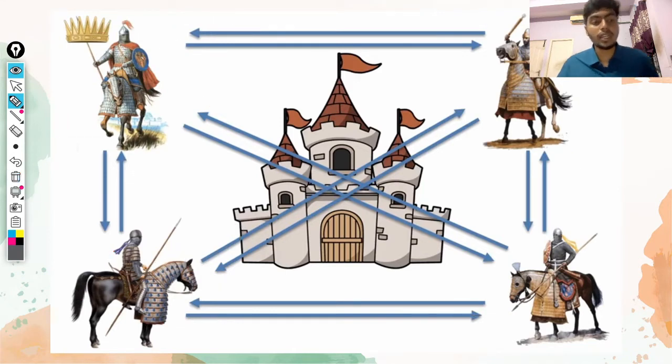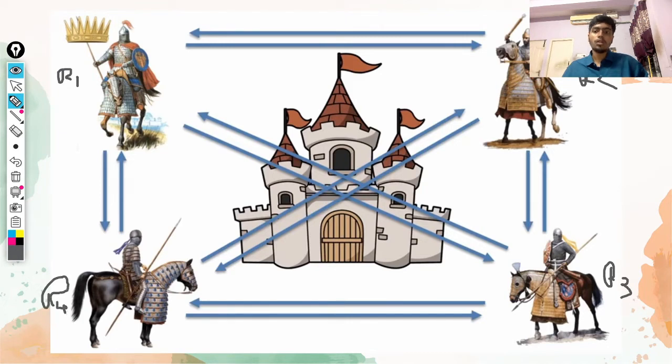Now let's take the next case. Suppose there is a traitor. Suppose let this be a traitor. R1, R2, R3, R4. Let us assume R2 is a traitor. What does the traitor do? Now the general says he should go. Everybody says to everyone that they should go and attack the castle.